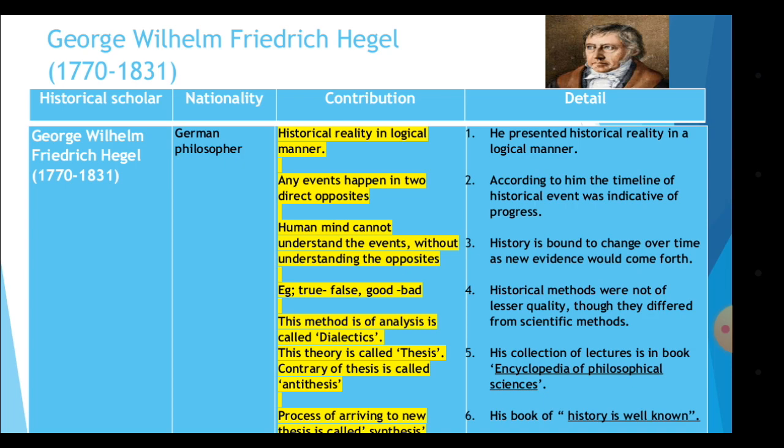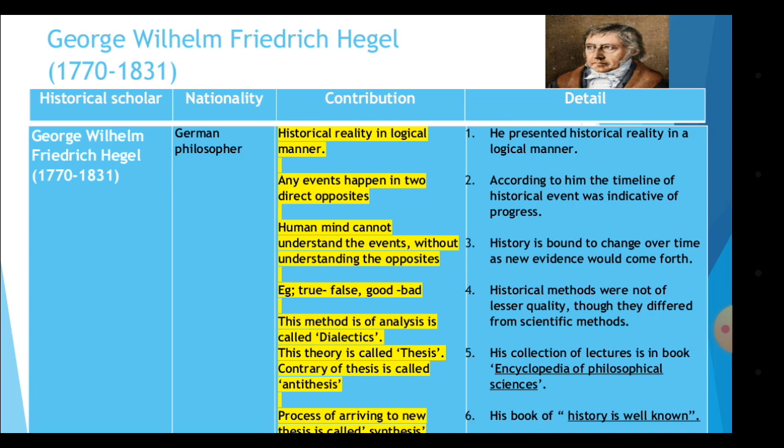He presents historical reality in a logical manner. According to him, the timeline of historical events was indicative of progress. So whatever history timeline you see, we are progressing every single day. History is bound to change over time as new evidences come forth. So every time we study history, we find new evidences supporting the historical document. Historical methods were not of less quality, though they differed from the scientific method. So we can't compare science and history. Science is very successful, and in the same way history is, because it has its own way. It is of no less quality than science.